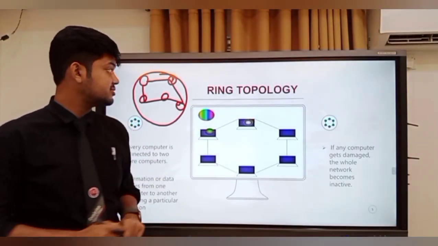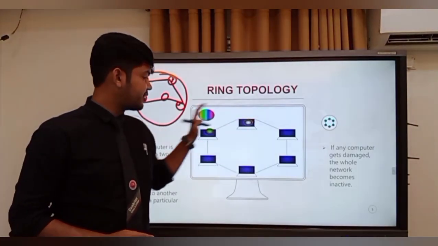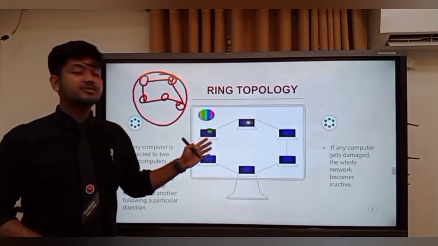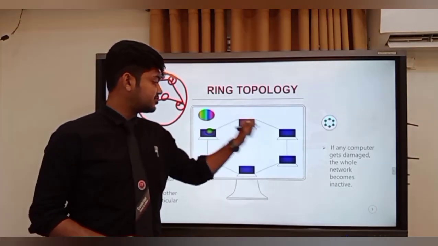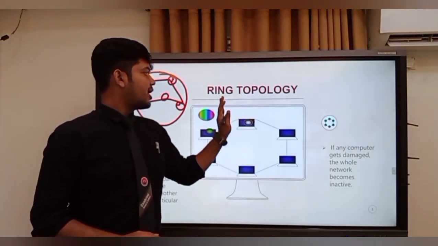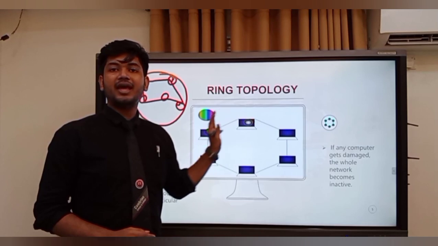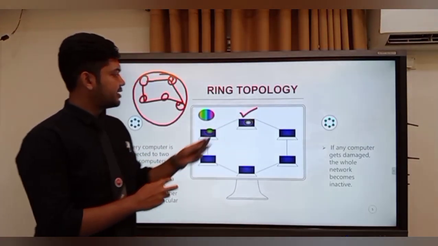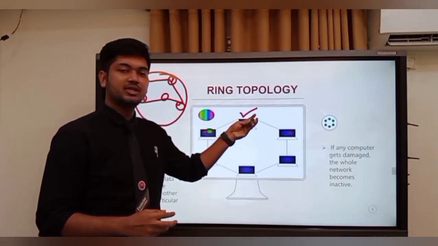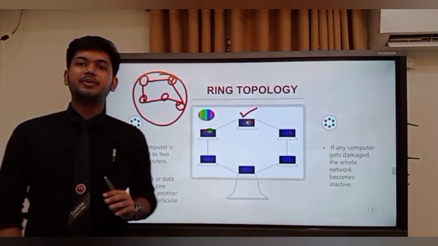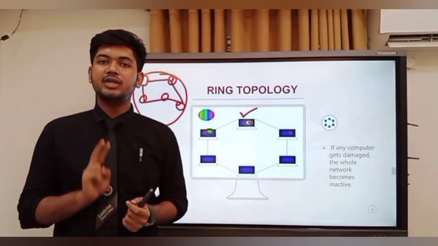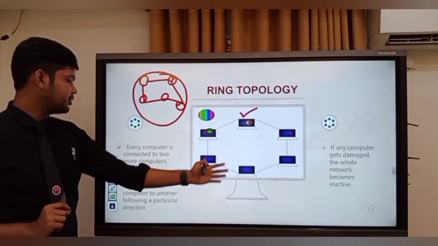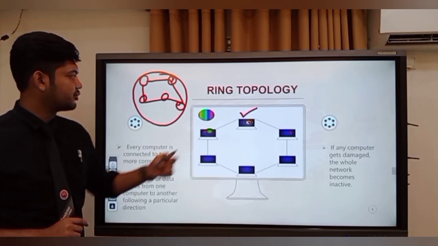The main concept is, if there are 1 2 3 4 5 6 computers, as in this picture, every computer is connected with 2 other computers. The main concept is every computer will be connected with another 2 computers. Information or data moves from one computer to another following a particular direction.